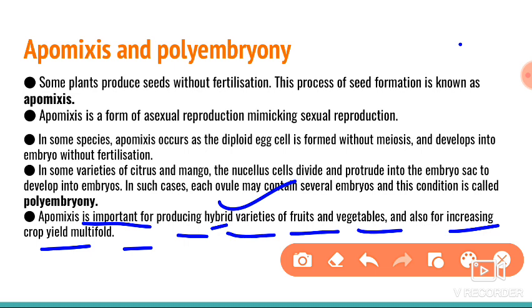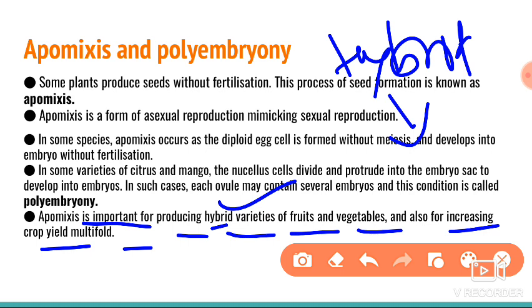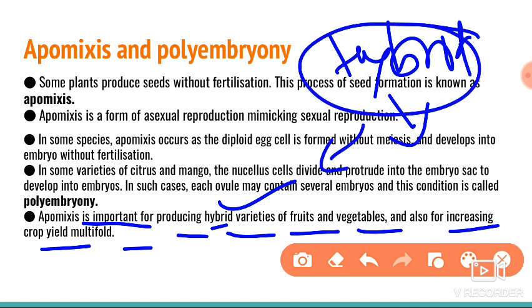Each and every year we have to produce the hybrid seeds. This is one drawback. Why do we have to produce them every year? When the hybrids are formed and they produce the progeny, at that time the characters are going to segregate. It is common. The characters are going to segregate.